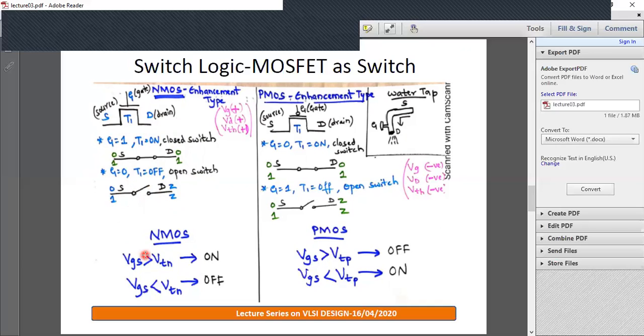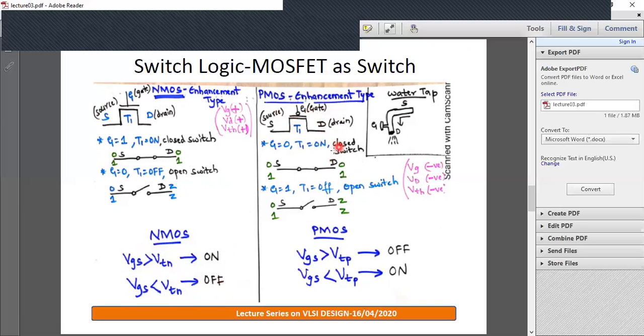When VGS is greater than VTN, the threshold for NMOS, NMOS is in the on state. When VGS is less than VTN, NMOS is in the off state.